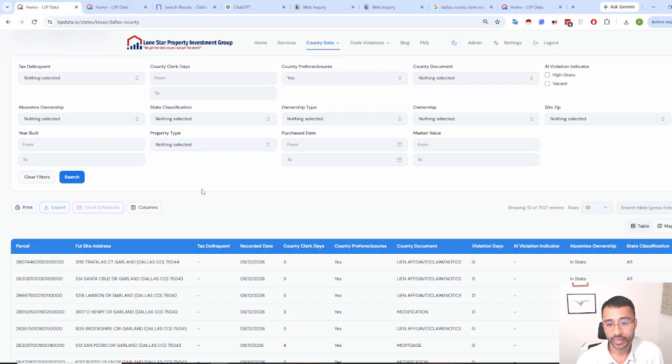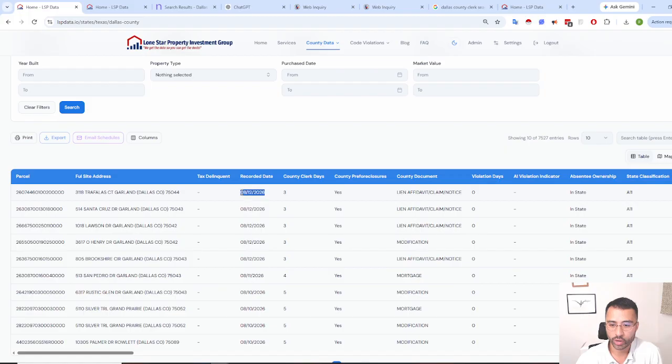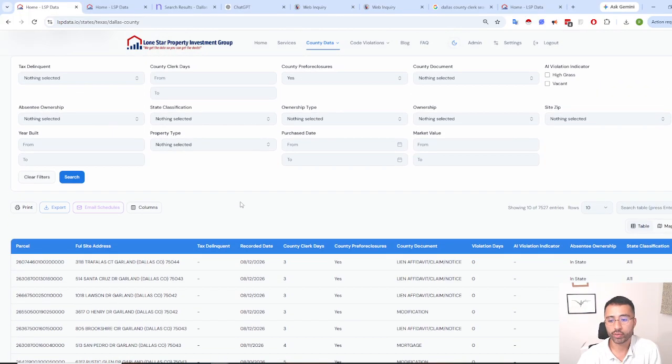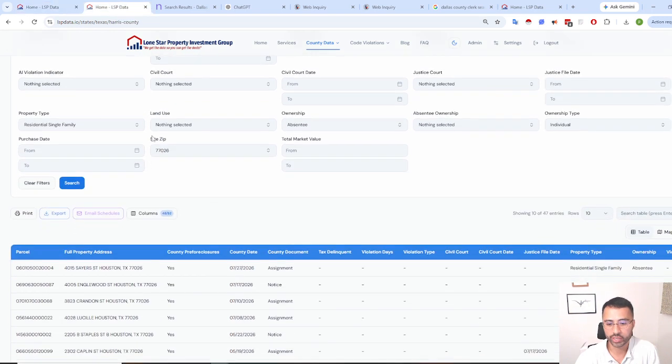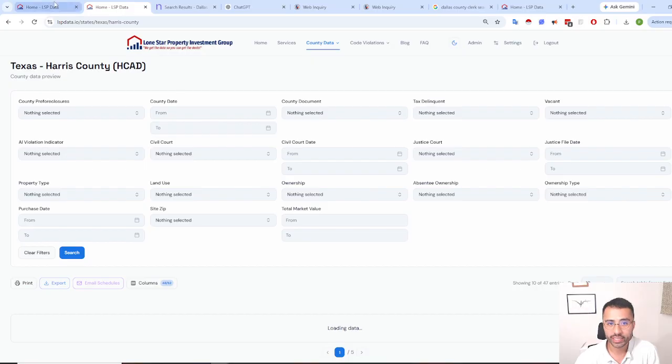So again, the other bit that I wanted to show you was, let's say you are interested in county foreclosures. This county dates, this is the recorded date, right? So again, if you're logging into our platform on a daily basis or on a weekly basis, we're giving you this recorded county date, right? And if you look at Harris County, right, county date as well. So it just makes it easy for you.